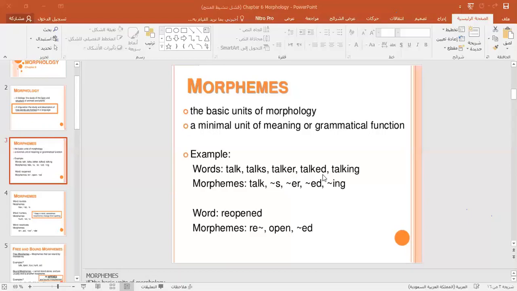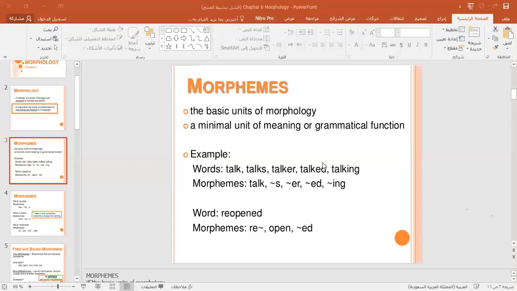Maybe 2 morphemes. What are they? Talk and the ED. We call it the past tense morpheme. And the word talking, how many morphemes does it contain? Also 2. What are they? Talk plus the present participle ing that indicates continuous aspect.